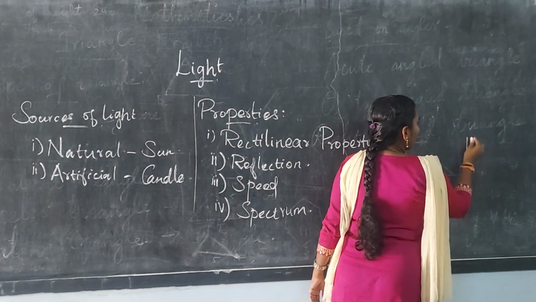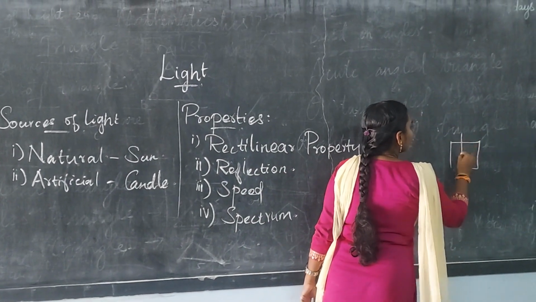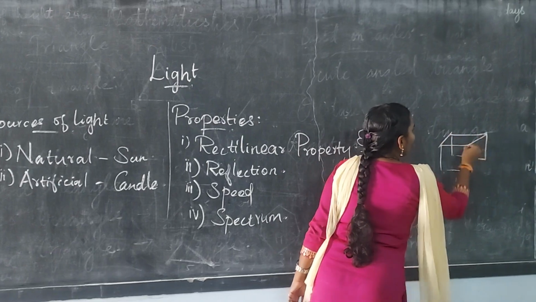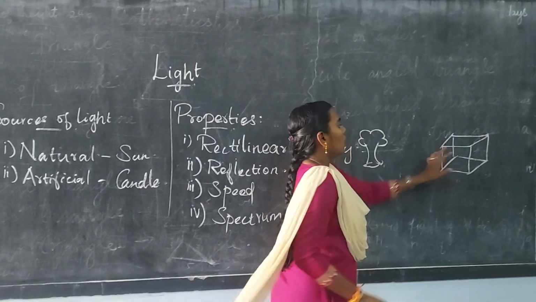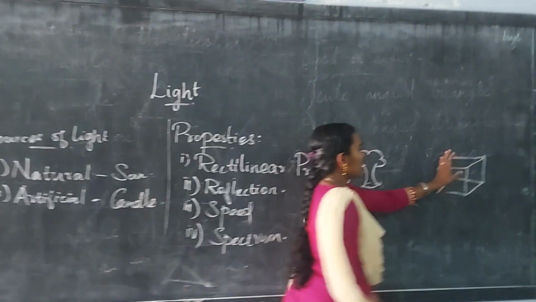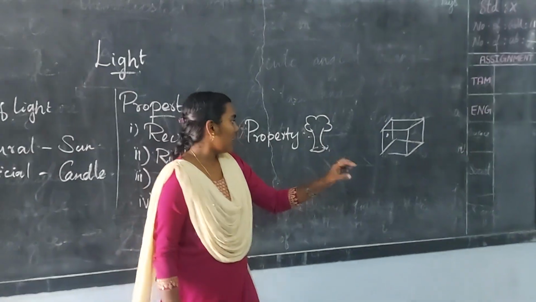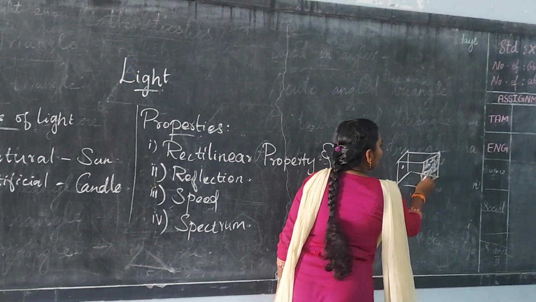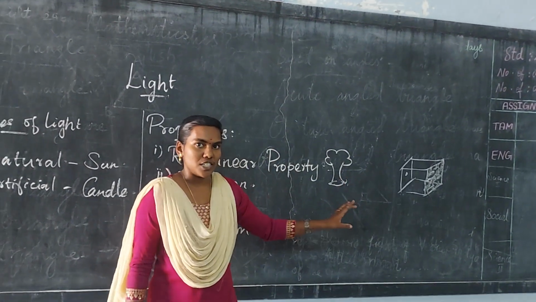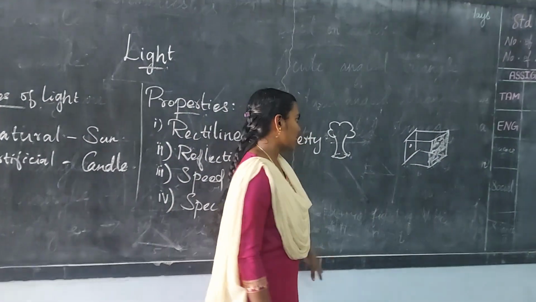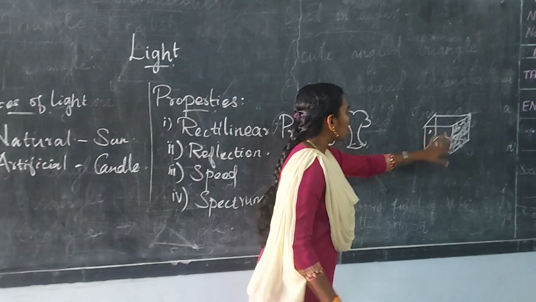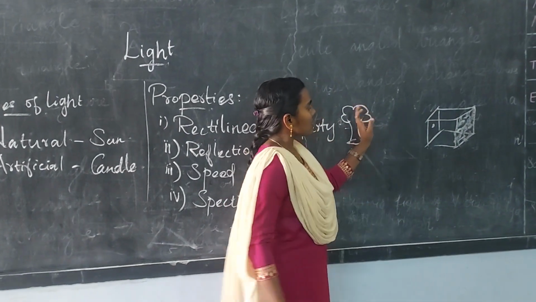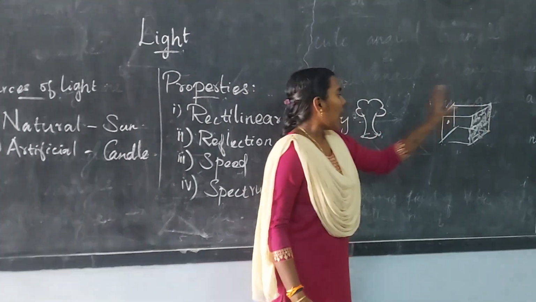Here is a cubical box. One face of the box is held with a pin at the center, and on the opposite side there is a screen. The screen is made up of butter sheet or oil sheet. While we are viewing through this hole, we can see the image on this screen, and this image